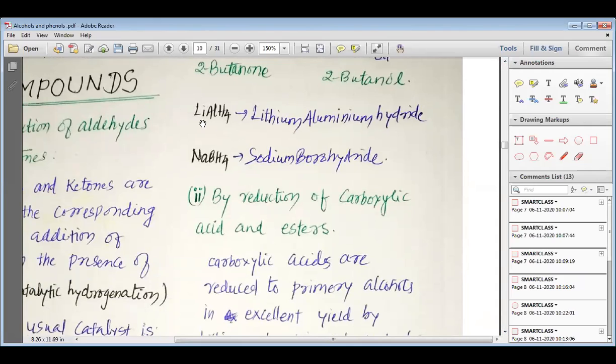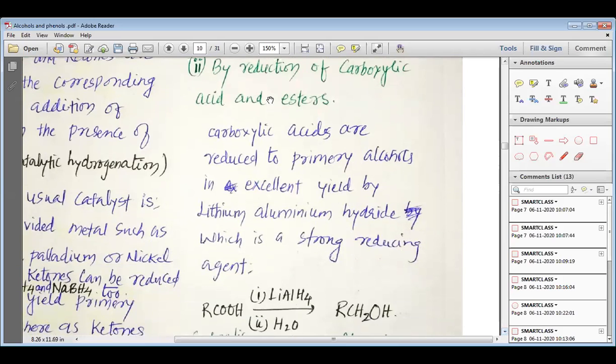My dear students, for your information, LiAlH4 is known as lithium aluminium hydride and NaBH4 is known as sodium borohydride. By the reduction of carboxylic acids and esters, we can also get alcohols. So we can prepare alcohols by the reduction of carboxylic acids and esters.